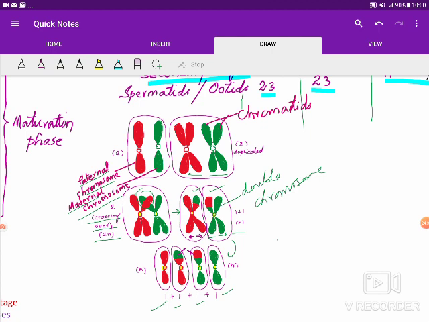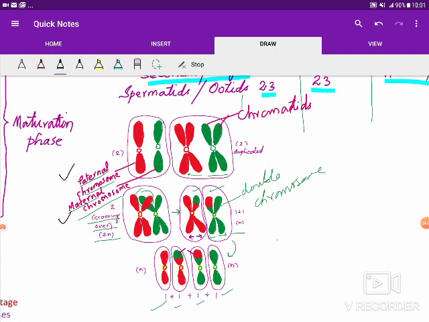But before that also, during the formation of the gametes, we actually have 2 sets of chromosomes in our cells. One set we have got from the father's side, that is called the paternal chromosome, and another set we have got from the mother's side, that is the maternal chromosome.